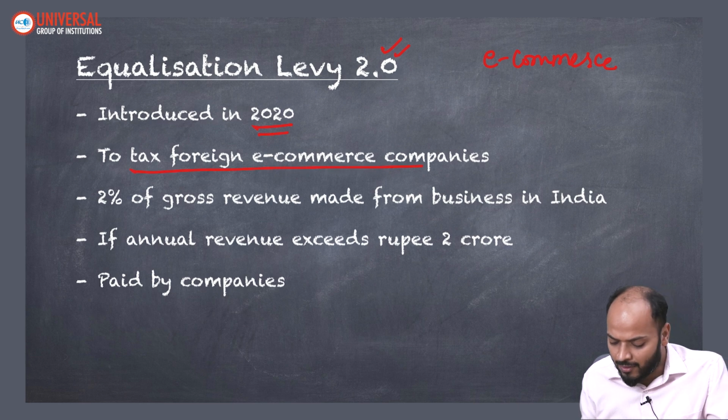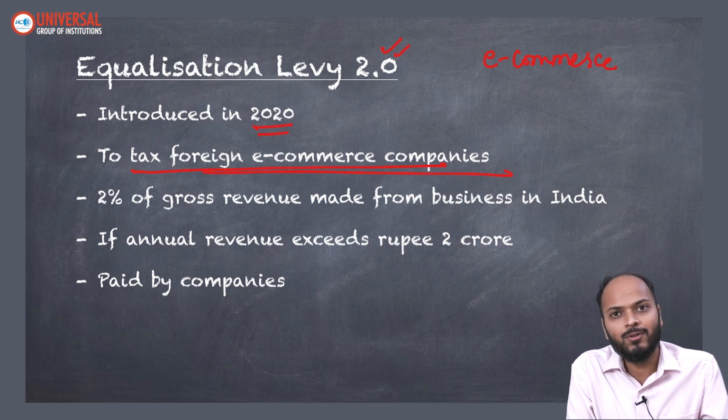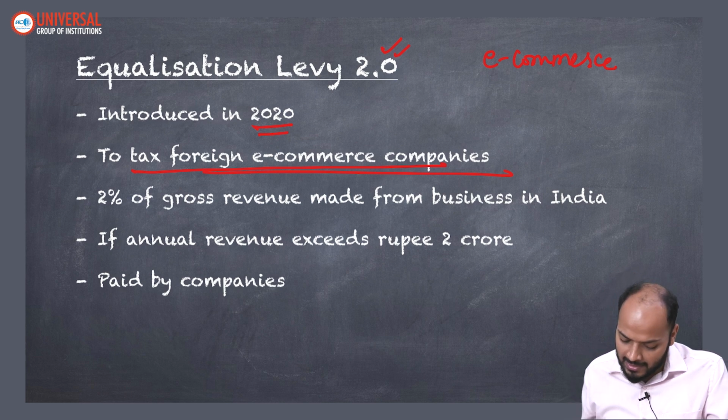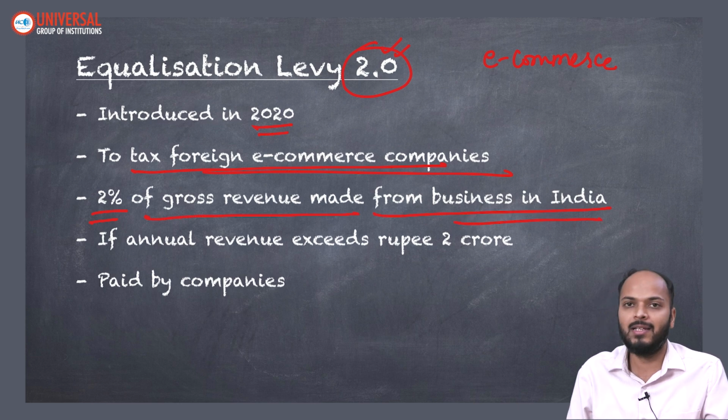Because these are foreign e-commerce companies, even though they were doing business in India and making money from India, they were not paying tax to India. Hence, the government imposed equalization levy 2.0 on e-commerce companies. They have to pay 2% of the gross revenue which they make from businesses in India.